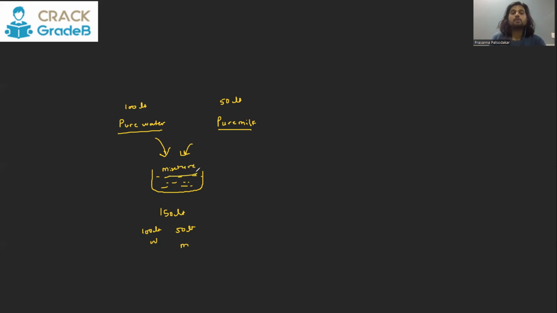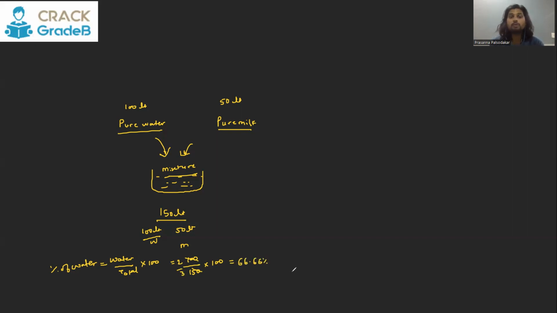So mixture means combination of two or more than two pure components. So all the components in the mixture will have their own percentage or share. For example, in this 150 liter, water is 100. So if I ask you what is the percentage of water, the percentage of water will be water upon total into 100. Basically, out of total, how much percent is the water. So water is 100, total is 150 into 100. If you solve this, this is 2 by 3, means 66.66%.